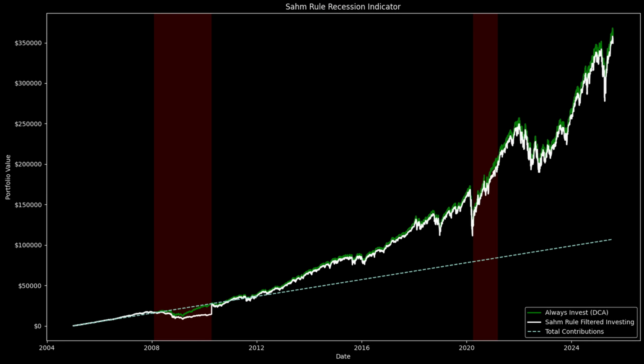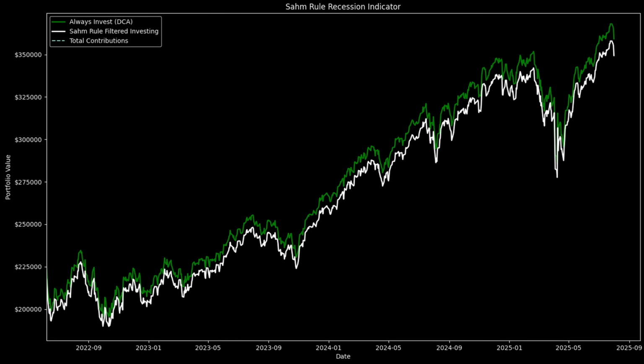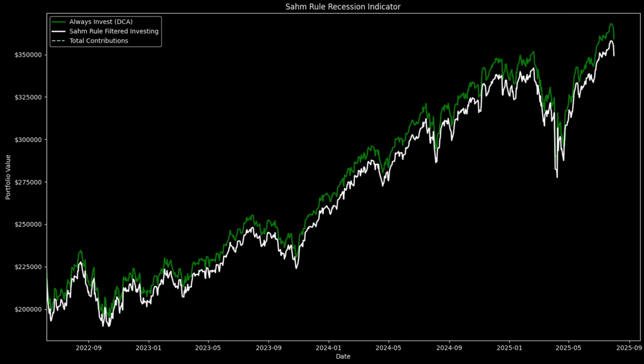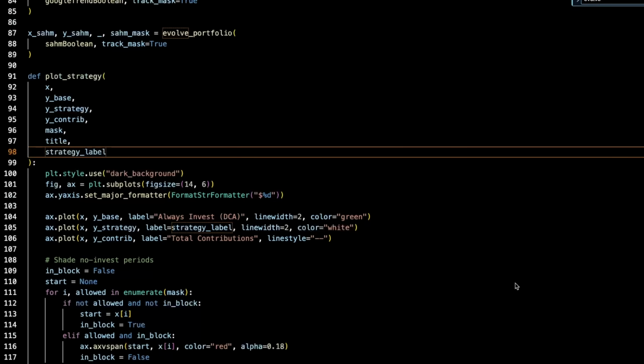The most important part of what this backtest is showing us is that we can try to time the market as an average person, calculating indicators or listening to what people tell you, but you're basically guaranteed to lose and end up with lower returns. Timing the market is just not possible. It's mostly a guess as to when a recession will start. And by holding your cash, you're missing out on the most important aspect of investing, which is time. Time spent in the market is the most important thing.